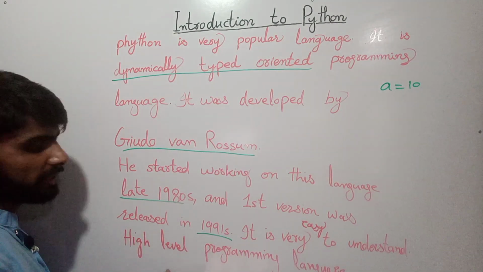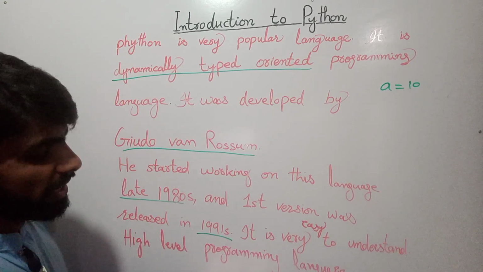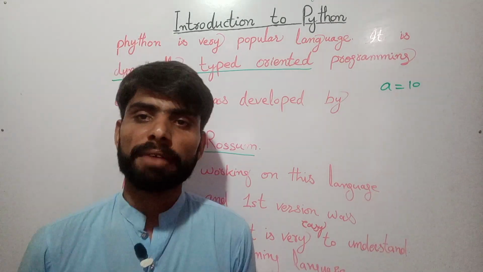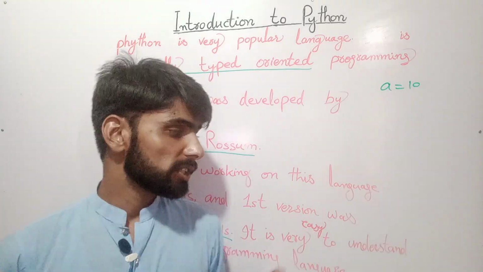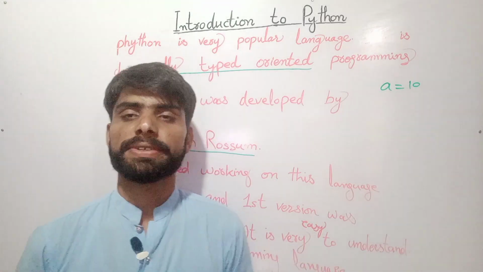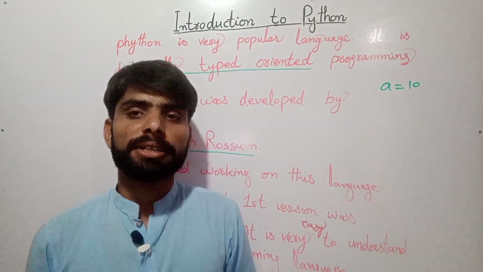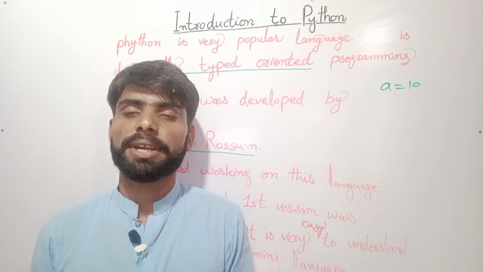Its syntax is very English-like, so we can easily understand it as compared to other languages, right? Beginners also prefer this language, right? Because its syntax is very easy to understand, that's why beginners choose this language, right?